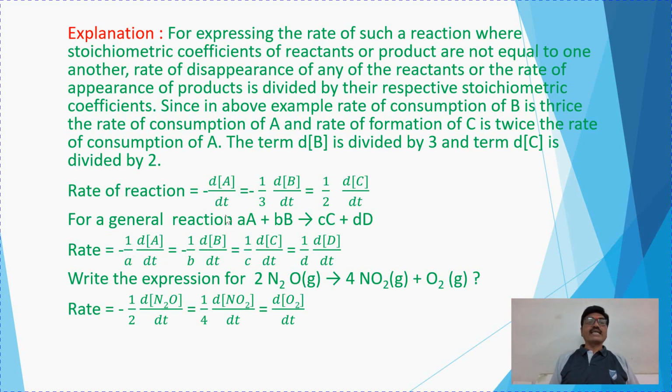Simple. So for this reaction, how is the rate equation written? Small a is the coefficient, so that is taken here. Since this is the consumption of the reactant, it is taken negative. Again the same, the coefficient is used to divide the molar concentration of this A, like that. Again see here, being the reactant, the change in molar concentration is negative, and the coefficient b is used to divide this.